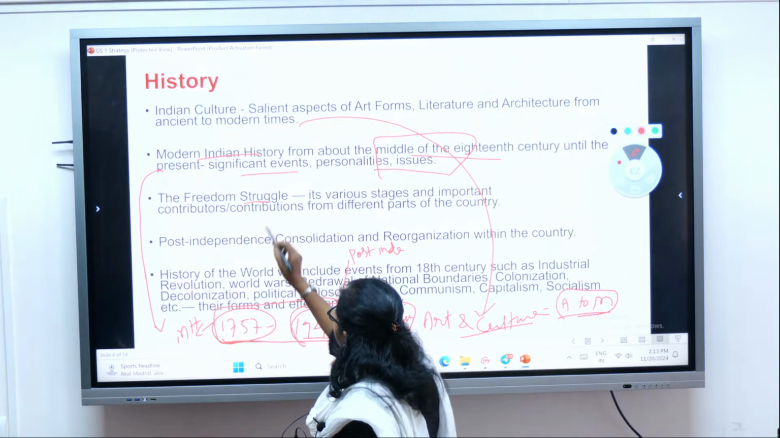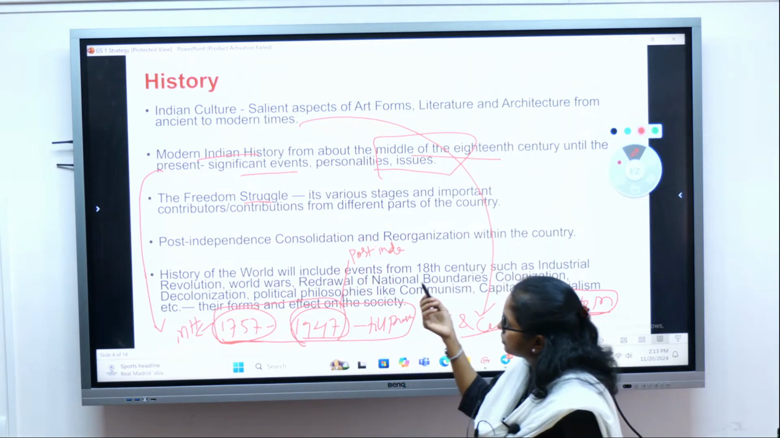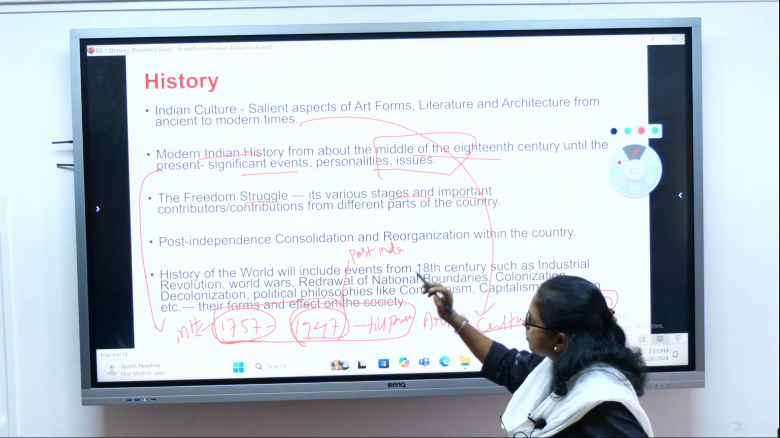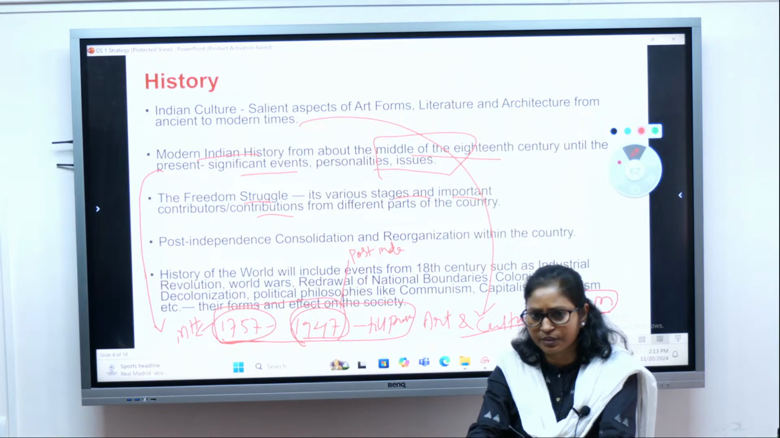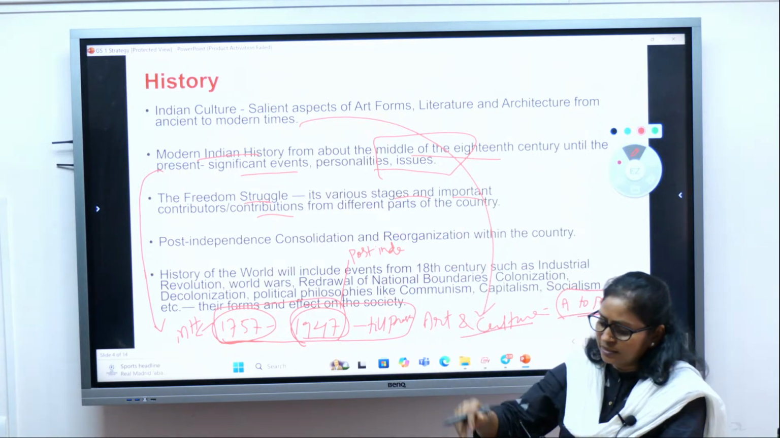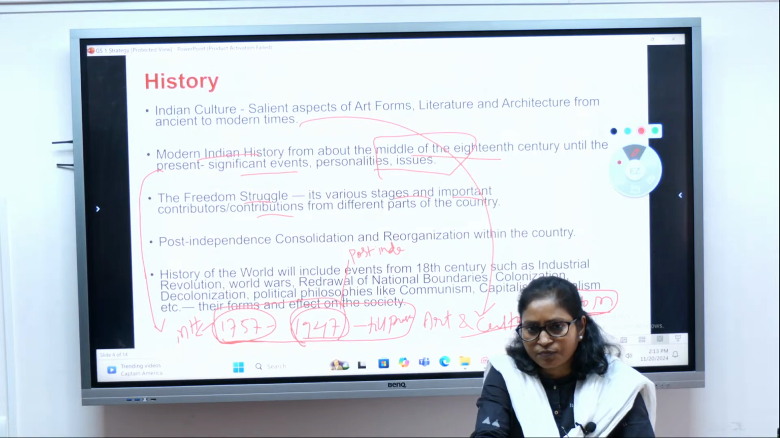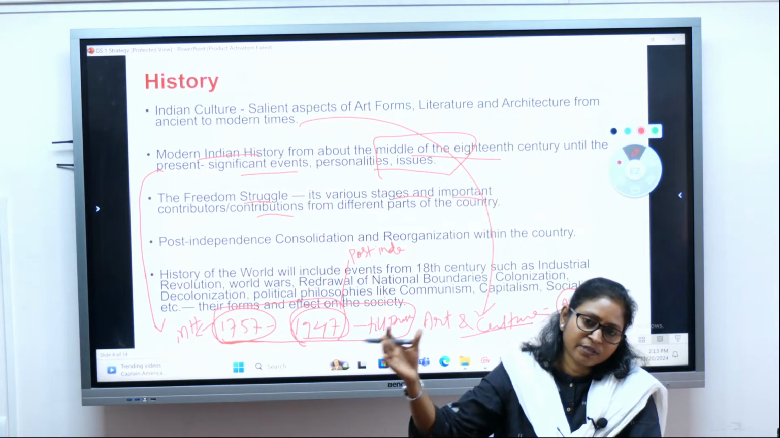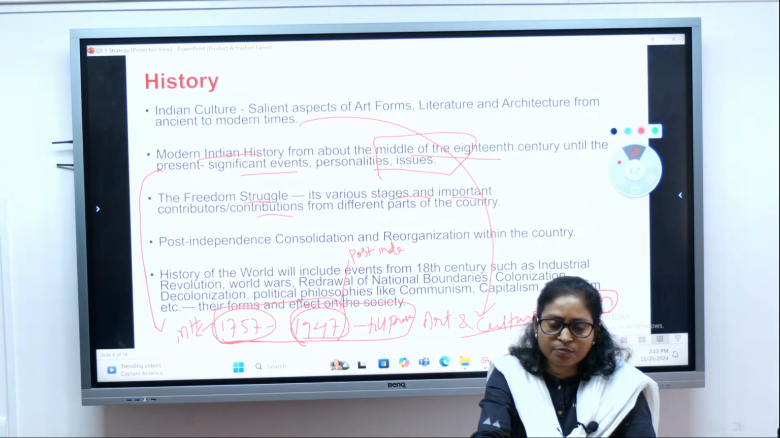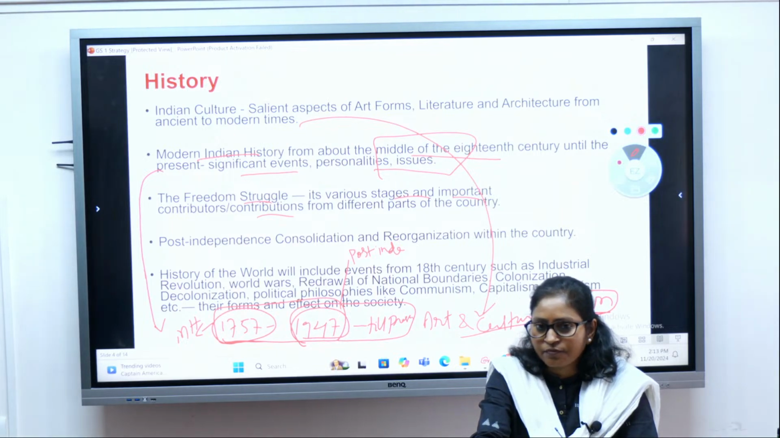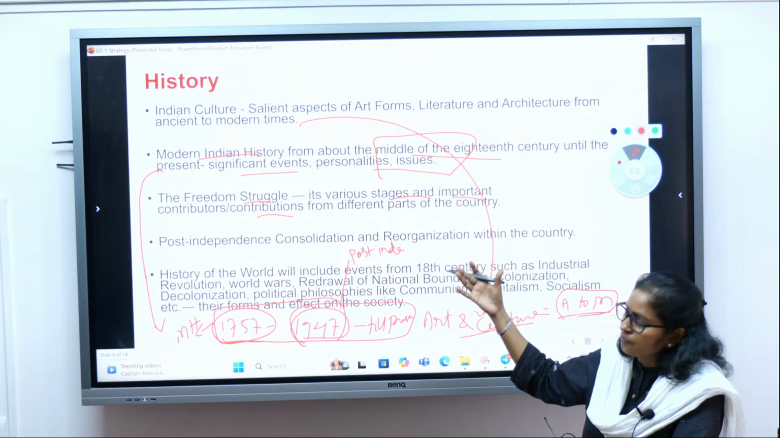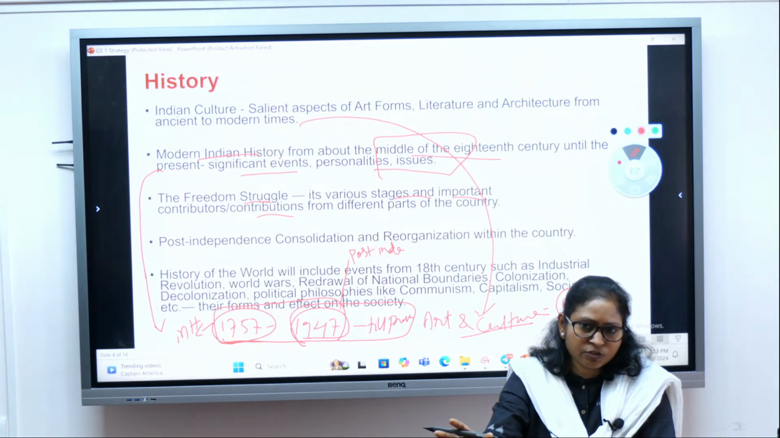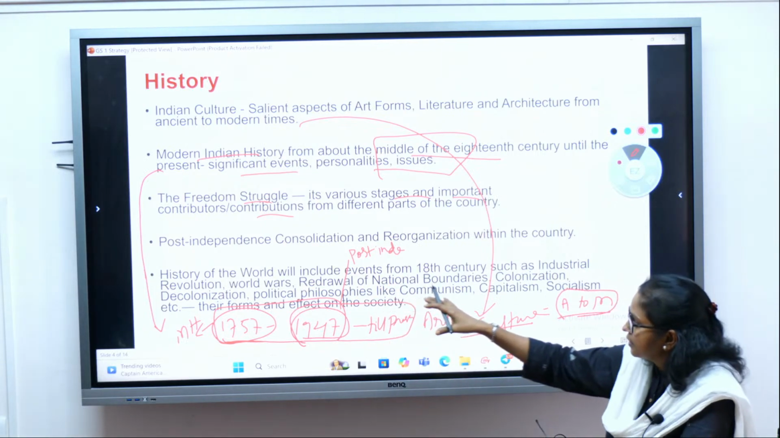Then in freedom struggle, what type of question or what type of topic you are supposed to study, like various stages and important contributors and contribution in freedom struggle. You can say 1857, when the first war of independence in India took place, and after that the national movement started with the establishment of Indian National Congress in 1885, and thereby when Gandhi entered the national movement scene, the non-cooperation movement, civil disobedience, all you will be studying during this period.